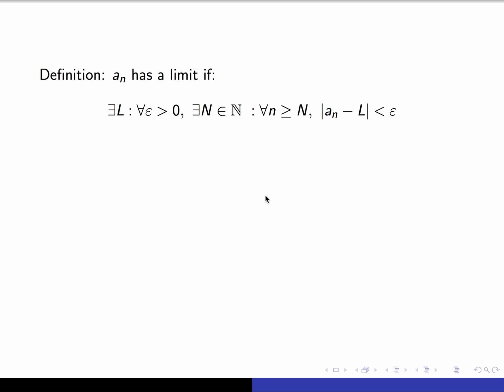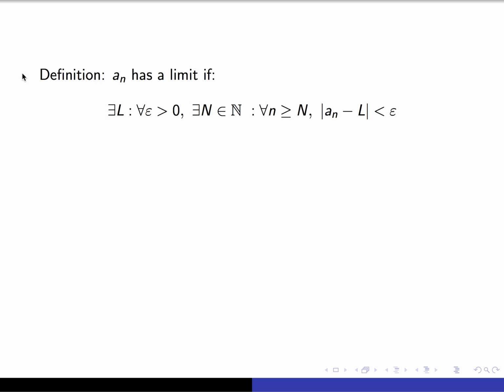So hopefully we're getting a little bit more comfortable with these quantifiers and the definition of a limit. Recall that we say that a sequence a_n has a limit if there's some number L, which is the limit. And the point is that no matter how close we want our sequence to be to the limit, so for every epsilon, there's some point in time after which, and forever after which, every n greater than capital N, the distance between our sequence point and our limit is going to be within that threshold of epsilon. And we've seen, I think, 3 videos so far where we go through proofs of this stuff. I might make more in the future.